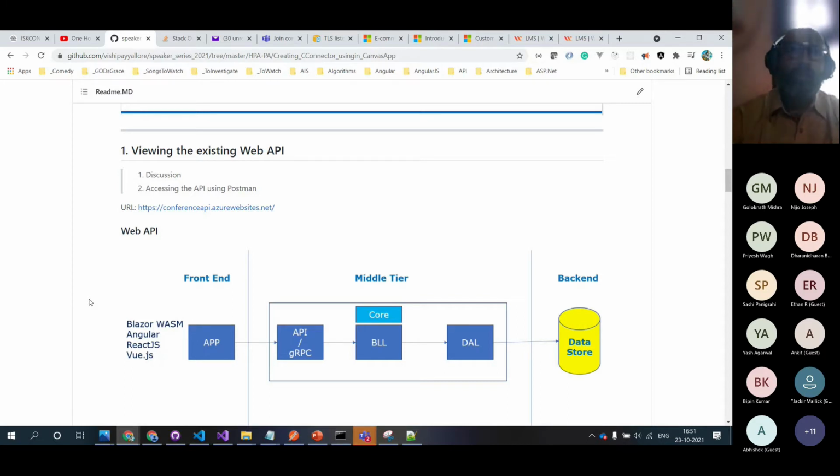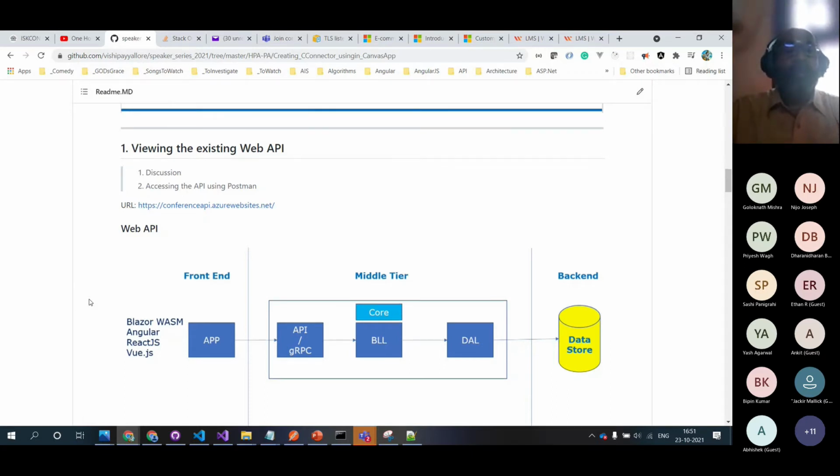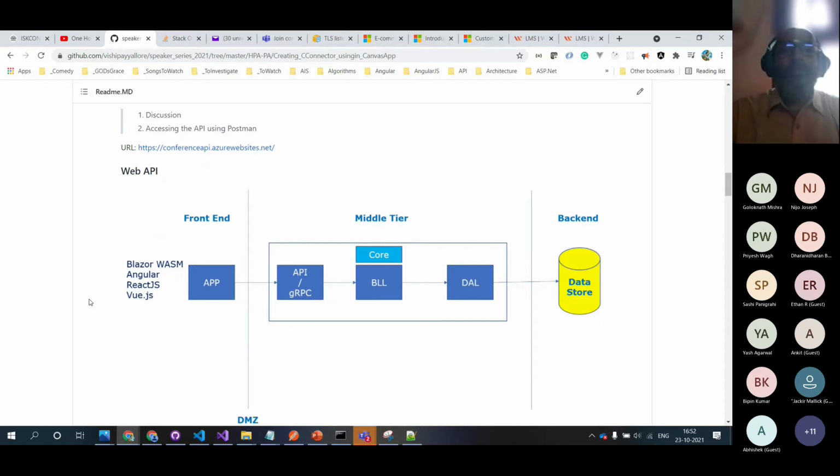Again, how do you create that? That API may be authenticated or unauthenticated. That's a different level where you need to have security or you don't need security. It's open to the wild. That depends. And again, there are multiple ways we can create this and where we will be using it.